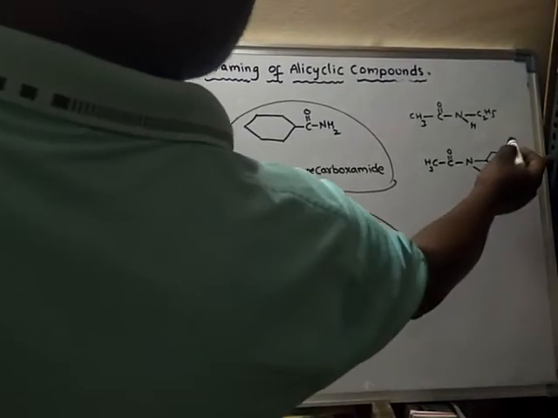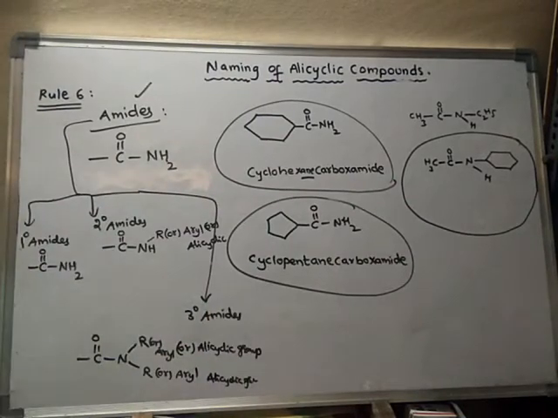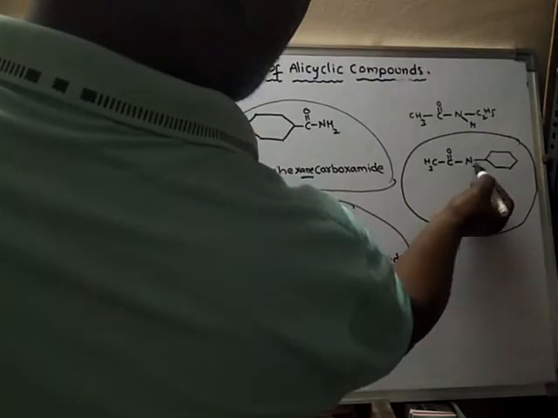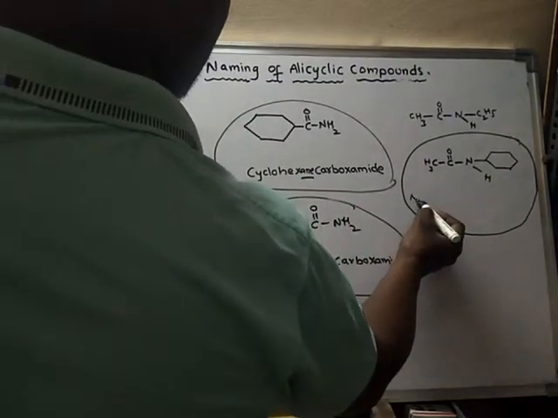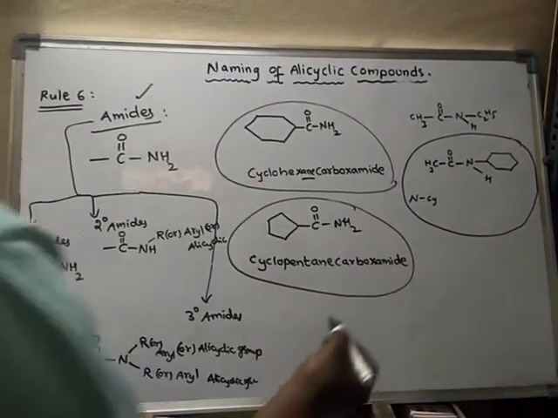Then what is the name of this compound? See here, this ring is attached to nitrogen. Hence you have to write the name like this: N-cyclohexyl.